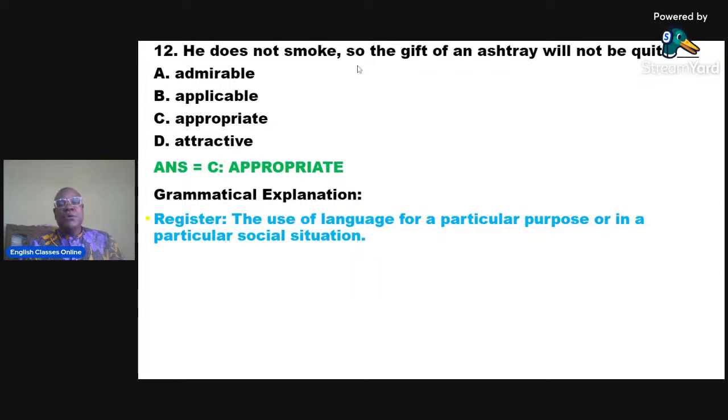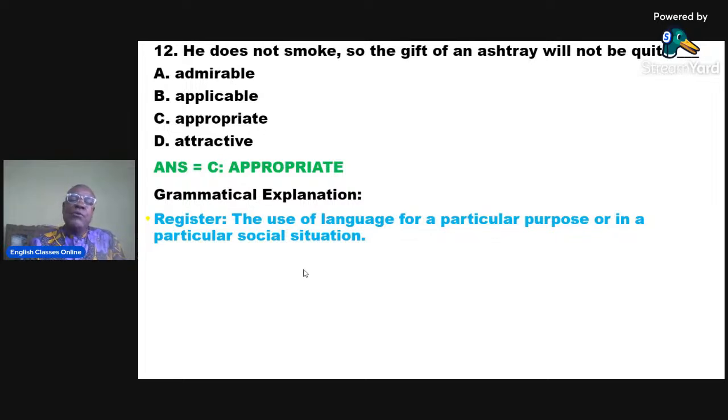Okay, so here, when you look at the social habit of smoking, you discover that when one smokes, one needs an ashtray, but if one does not smoke, he or she does not need an ashtray. And so he does not smoke, so the gift of an ashtray will not be quite dash. Is it admirable, applicable, appropriate, or attractive?